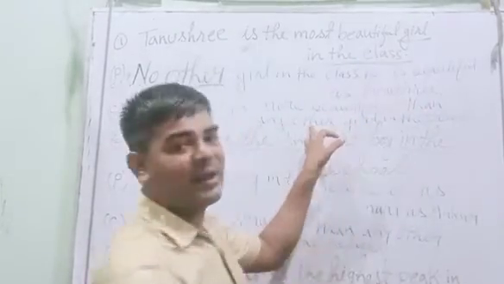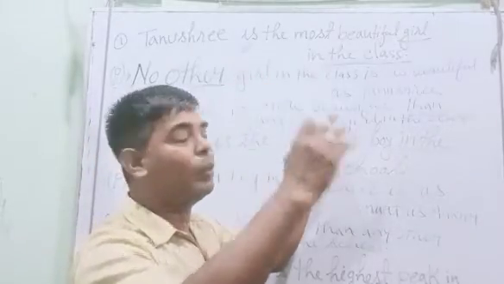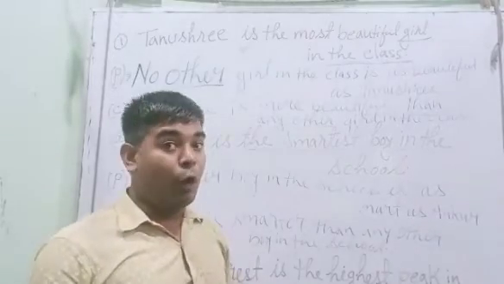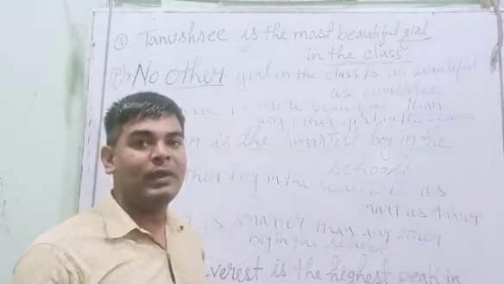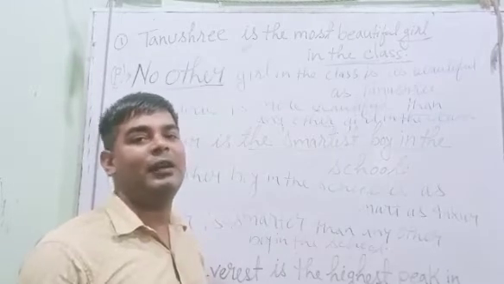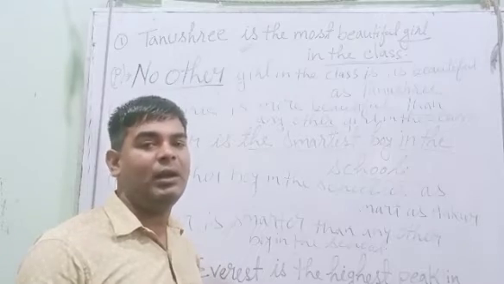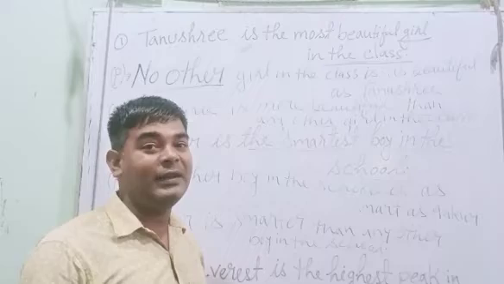Rest, girl in the class, boy in the school, peak in the world, whatever it is, we'll put as it is. So, I hope this trick was very helpful for you, and I'm sure going further, if you are asked to change from superlative to positive degree or to comparative degree, you will not make any mistakes, right?